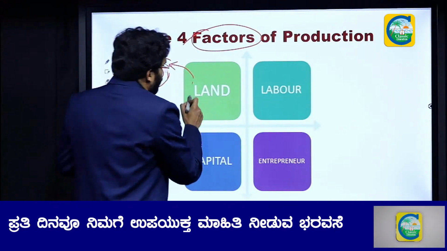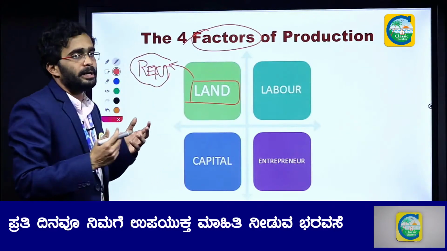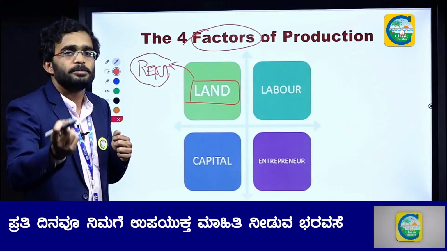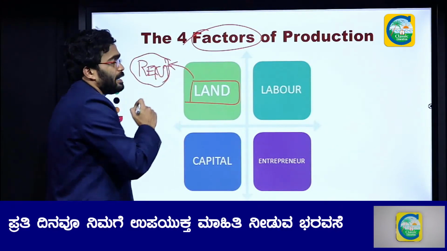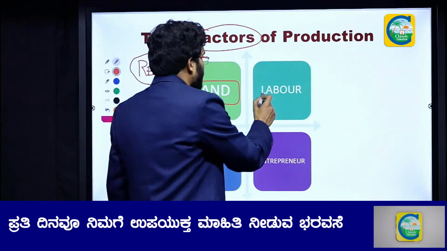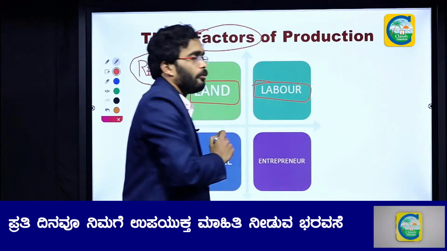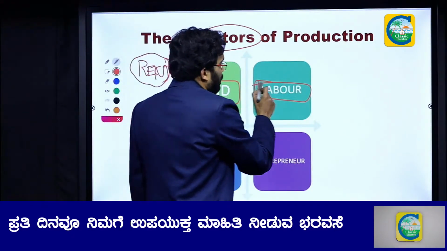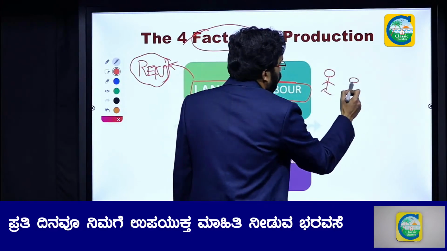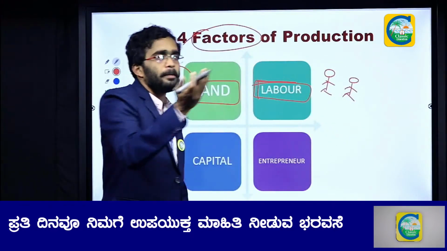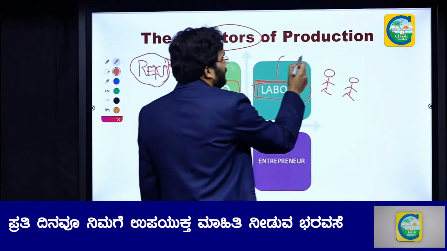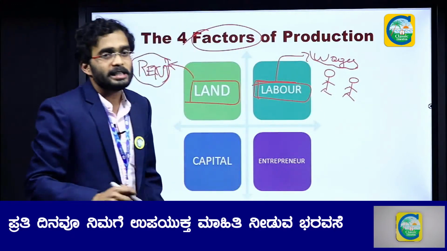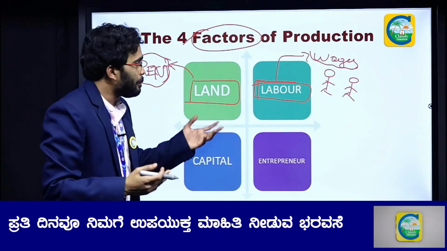So, you are a businesswoman or a businessman and you want to set up an industry. The first thing you need is land. You will take land on rent or lease from someone, and for that you will be paying rent. You have taken land and constructed your industry. What do you need next? You need people to work for you, laborers. What will you pay these people? You will pay them wages or salary. Next, what do you need? You have the land and people to work for you.